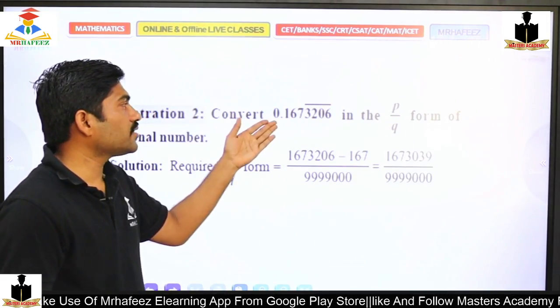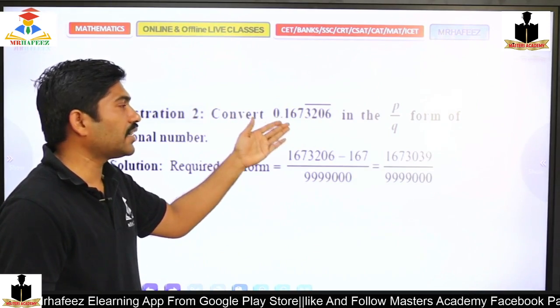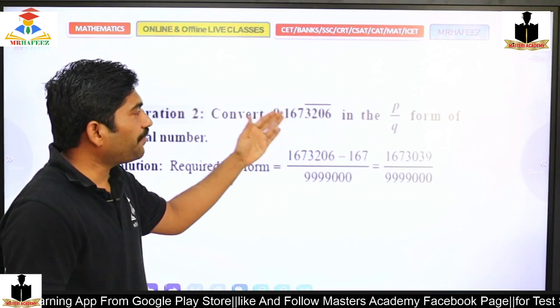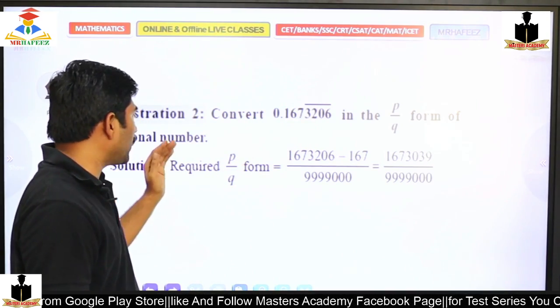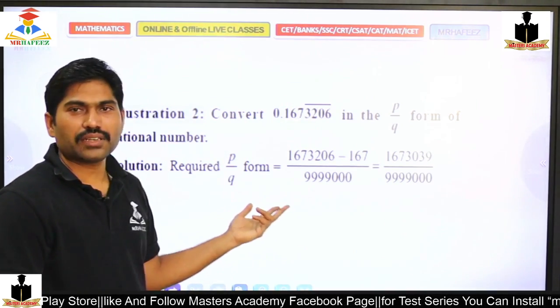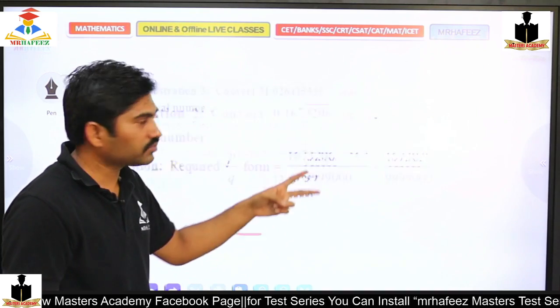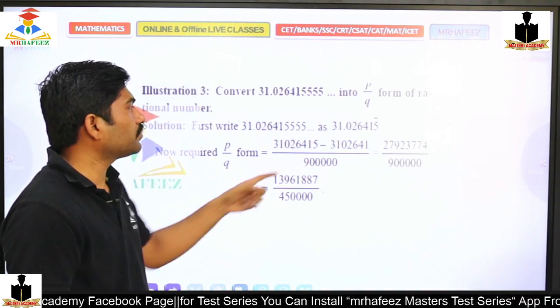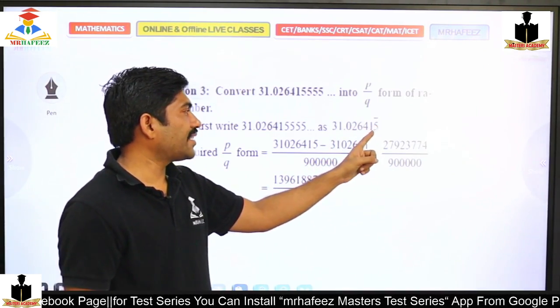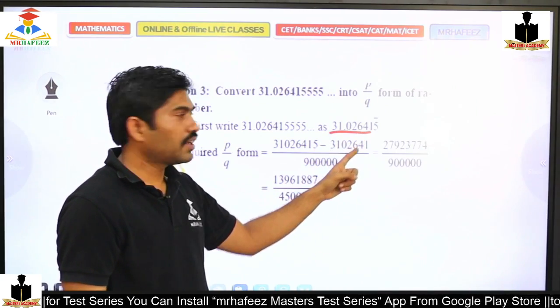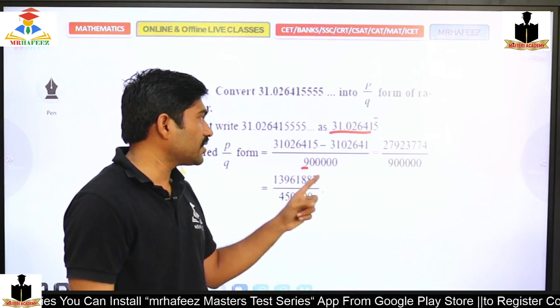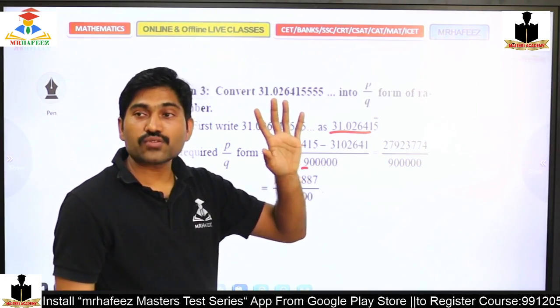So this is 0.1673206. If it is there, it is the p by q form of a rational number, the same method, the same example with a different number, that's it. Can I move to the next? Okay, same, only 5. Other than that I will write here, and only one 9 is there. The reason is that the bar is only over 1 digit.